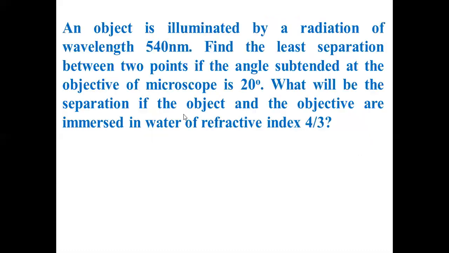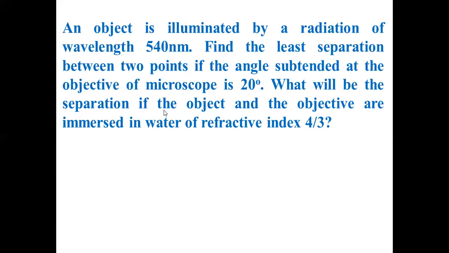Now coming back to the problem. The wavelength of light coming from the object is given, and the half angle you have to reduce to 10 degree. Then the next part: what will be the separation if the object and the objective are immersed in water of refractive index 4/3? What is the minimum distance between the two objects so that they can be seen clearly in the microscope? If a medium of refractive index 4/3 is introduced, that means in the beginning it was air, and next it is introduced. So this is the second part of the problem.